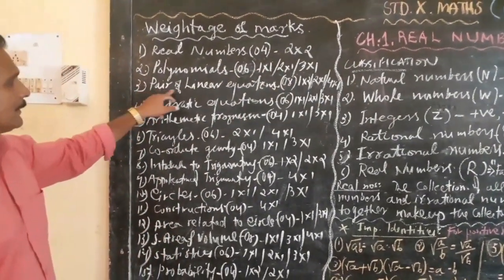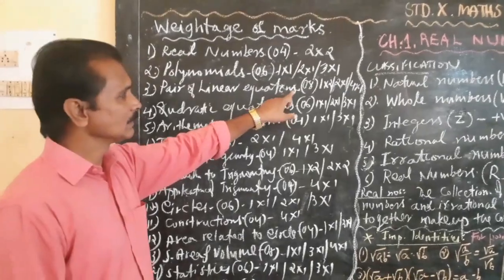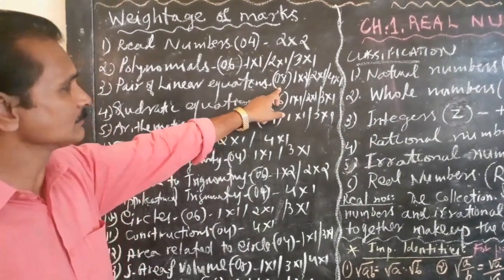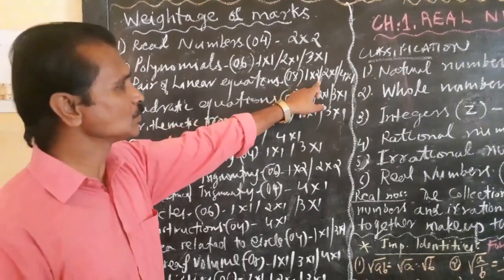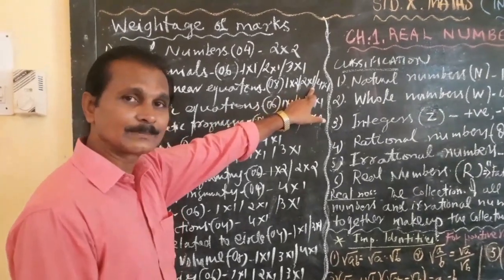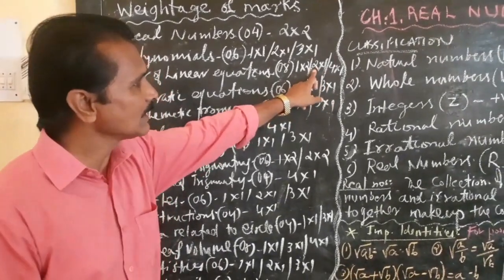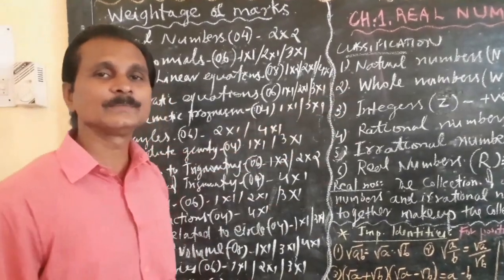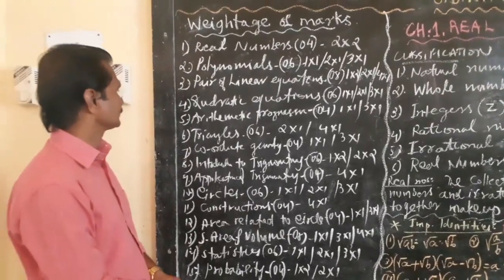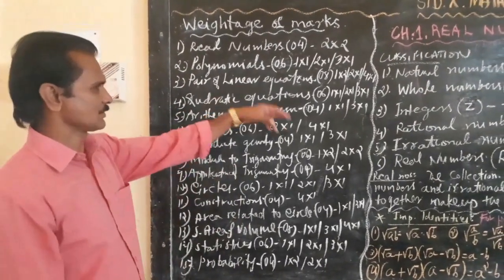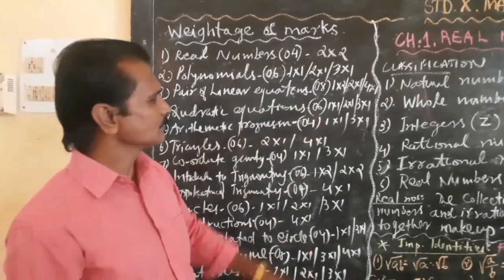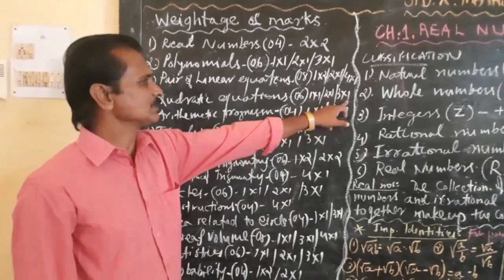The third one is pair of linear equations, and a total of 8 marks will be asked from this chapter. 1 into 2, that means there will be 2 questions for 1 mark each. 2 into 1, that means 1 question which carries 2 marks, and 4 into 1, that means there will be 1 question which carries 4 marks in this particular chapter.